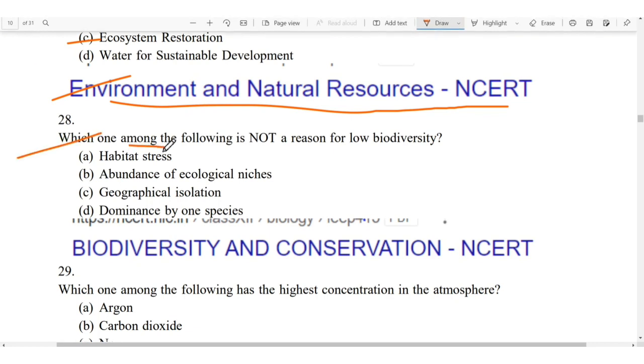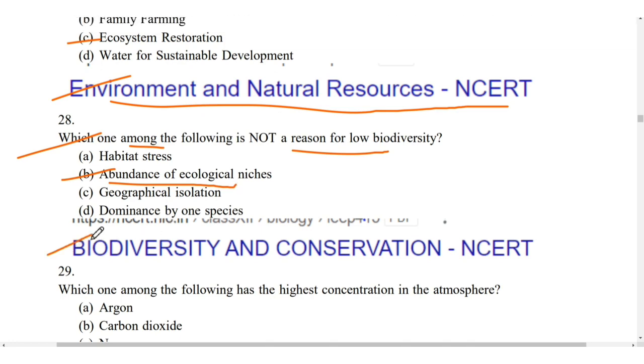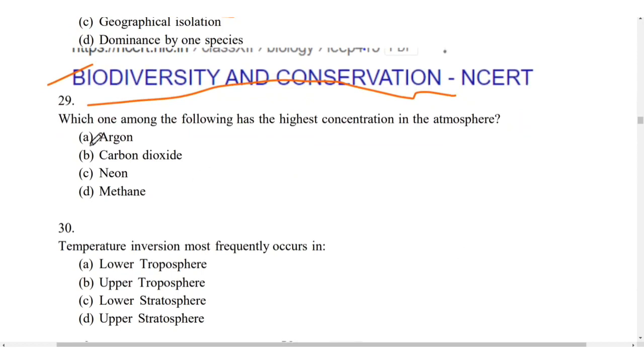Which one among the following is not a reason for low biodiversity? So it is abundance of ecological niches. It is given in the biodiversity and conservation chapter of the NCERT. Which gas has the highest concentration in the atmosphere? So it is argon.